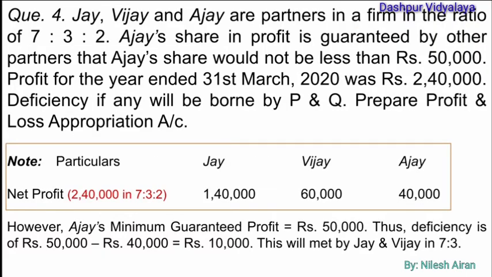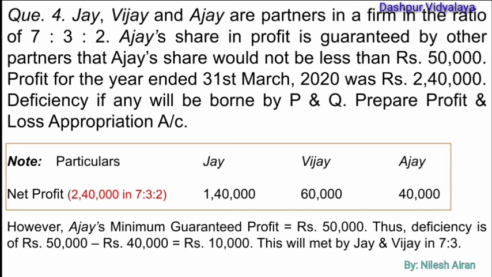Here is another question. Jay, Vijay and Ajay are the partners in a firm in the ratio of 7:3:2. Ajay's share of the profit is guaranteed by the other partners, that Ajay's share would not be less than 50,000 rupees. Profit for the year ended 31st of March 2020 was rupees 2,40,000. Deficiency, if any, will be borne by Jai and Vijay. Prepare the profit and loss appropriation account.